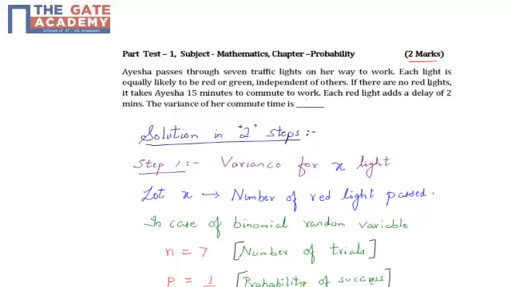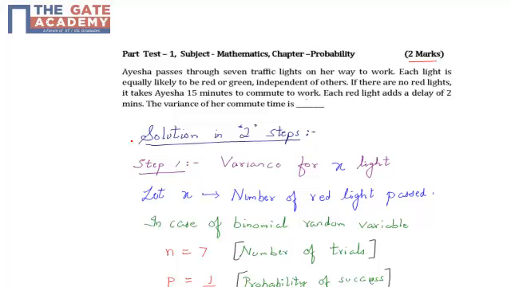If there are no red lights, it takes Aisha 15 minutes to commute to work, and each red light adds a delay of 2 minutes. Then we are supposed to find the variance of her commute time.